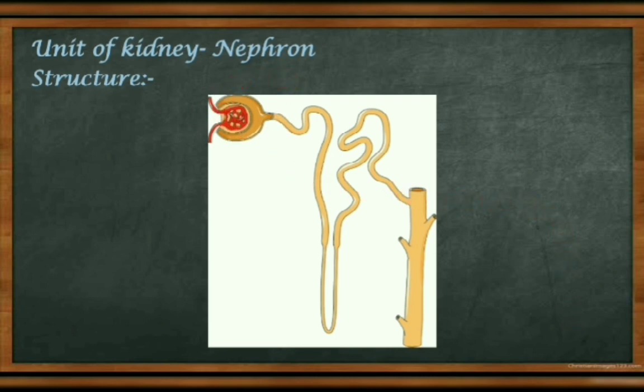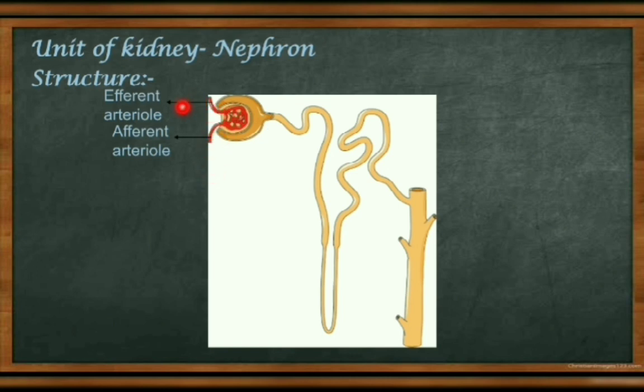Now first you see, one thing we always remember: this one is the afferent arteriole. If you want to learn, in the alphabet A comes first and E comes last. This one is called the efferent. I already told you that the afferent artery, this pipe, this tube, is much broader, so blood goes in at high pressure.